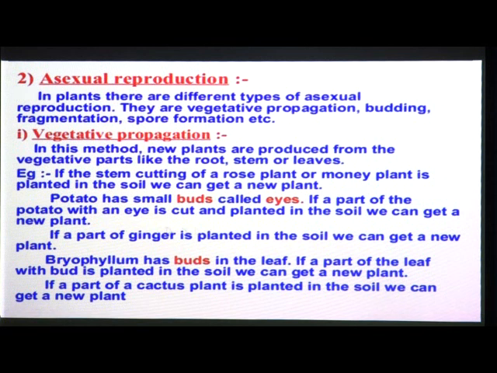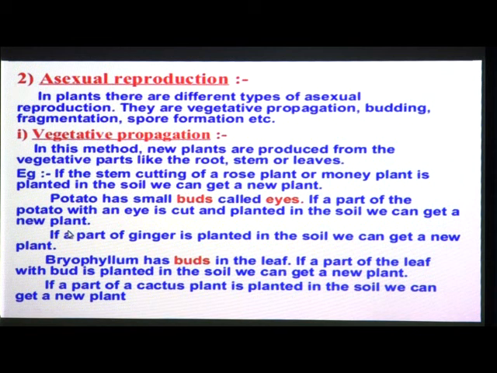If a part of the potato with an eye is cut and planted in the soil, we can get a new plant. So if we cut a part of the potato with an eye and plant it in the soil, you can take any old utensil at your home and plant this part of potato which has buds in soil, and you will see after some days that a potato plant is going to grow in that pot.